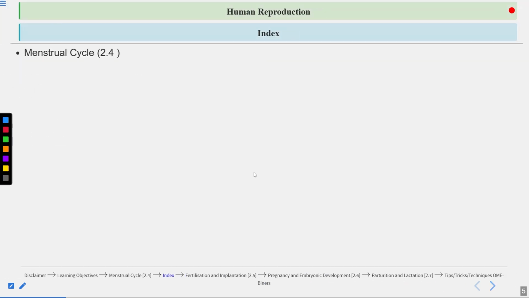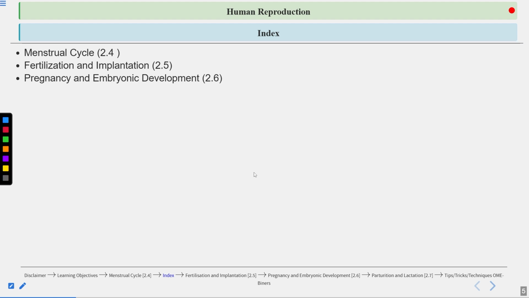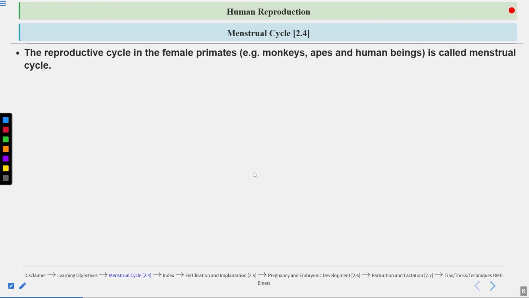First, we'll be talking about the menstrual cycle. Then we'll talk about fertilization, implantation, pregnancy, embryonic development, and parturition and lactation. So let's start with this topic, the menstrual cycle, now.